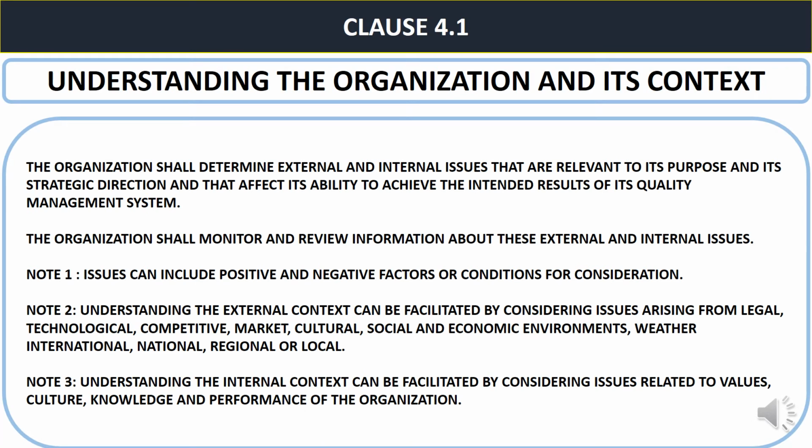Let us see what clause 4.1 says as written in the ISO 9001-2015 standard. Clause 4.1 is understanding the organization and its context. The organization shall determine external and internal issues that are relevant to its purpose and its strategic direction and that affect its ability to achieve the intended results of its quality management system. The organization shall monitor and review information about these external and internal issues. Note 1. Issues can include positive and negative factors or conditions for consideration.